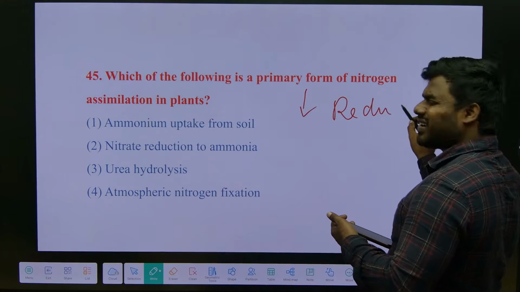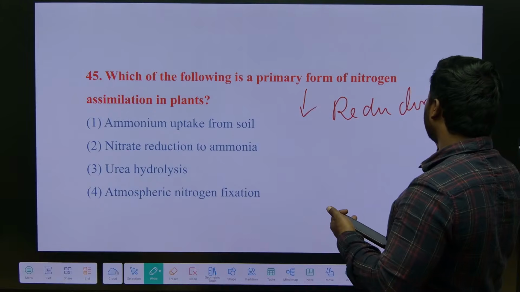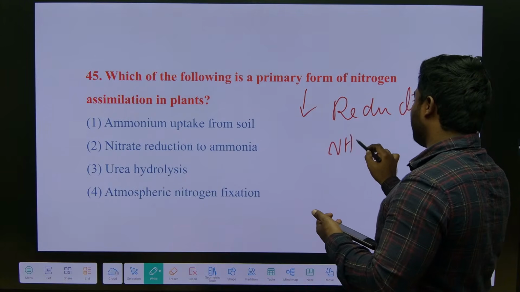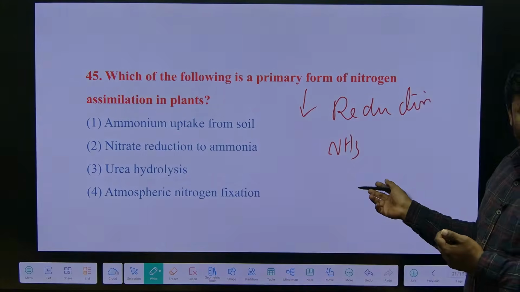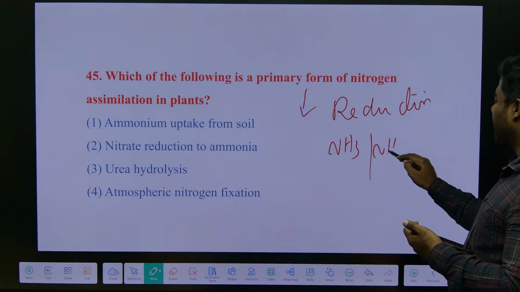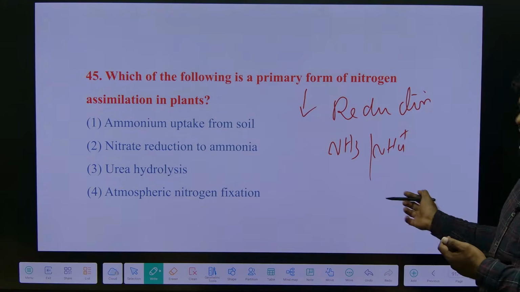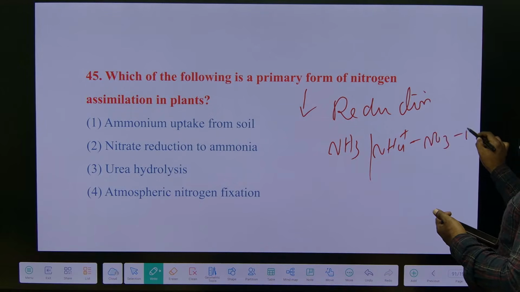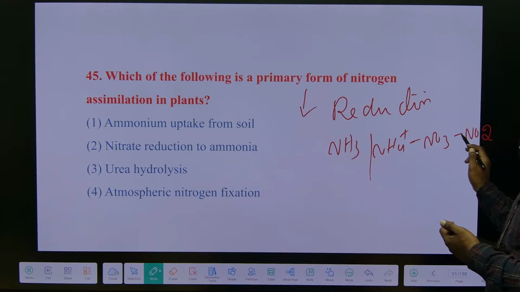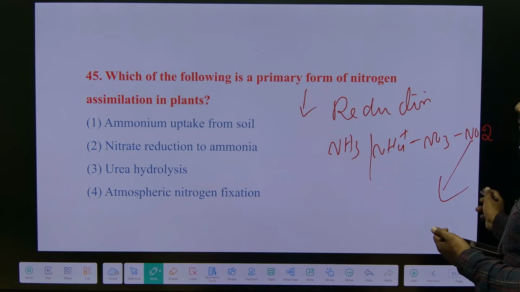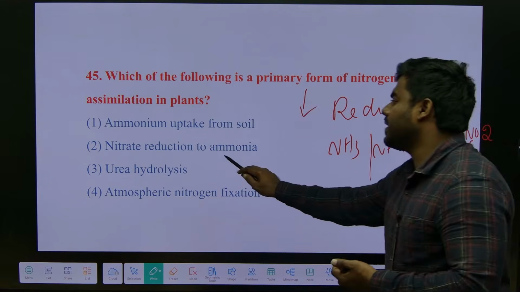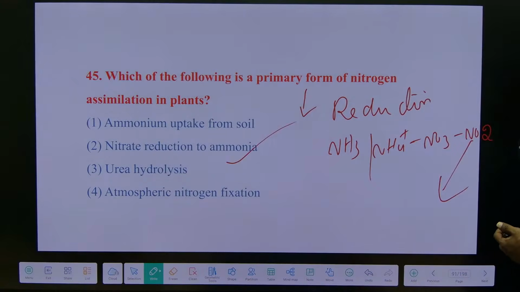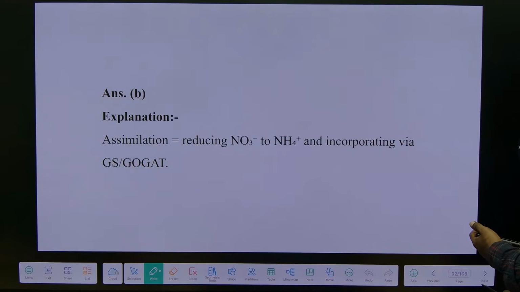Reduction. Correct or not? So first we fix the nitrogen in the form of NH3, correct? Or the NH4. Then what do we do? We will produce NO3, then followed by NO2, correct? Then assimilation happens, correct? Answer is what? Nitrate reduction to the ammonia. Simple.